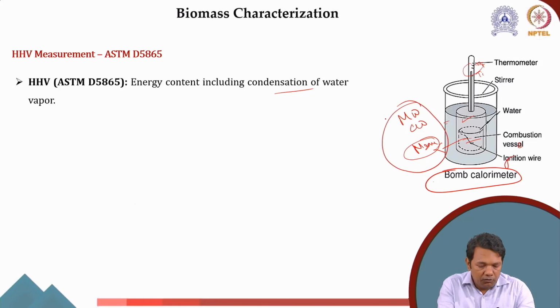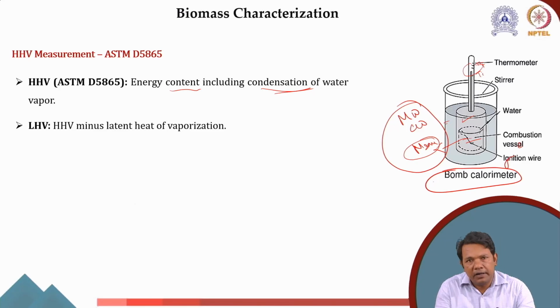Okay, now in the higher heating value, we are also measuring the energy content including the condensation of water vapor, which may not be an accurate description. The reason is the water vapor we have to remove, and once we remove the water vapor, we find the lower heating value.